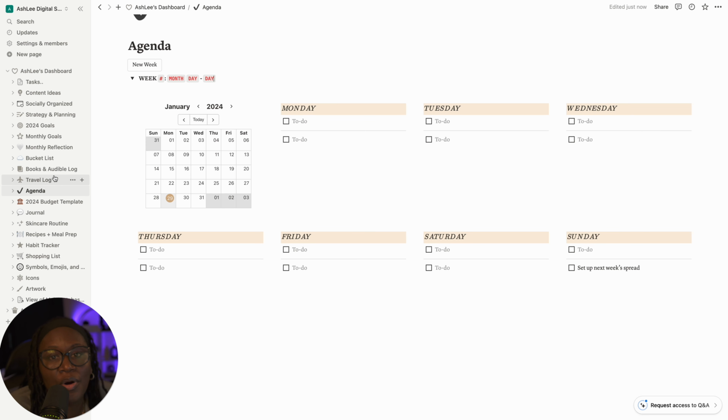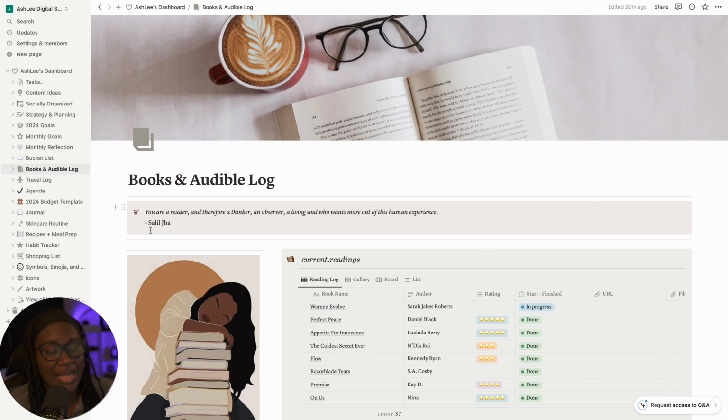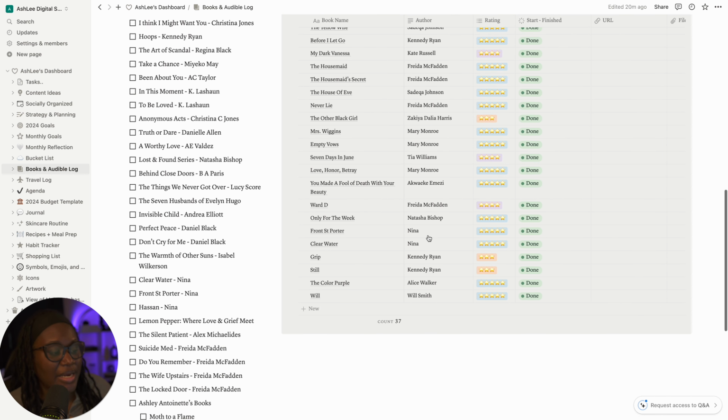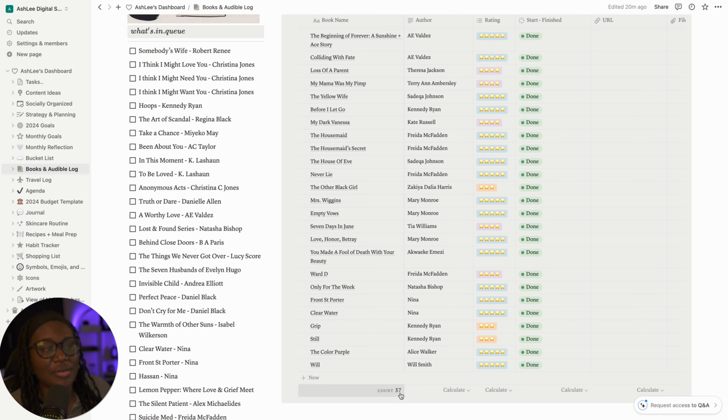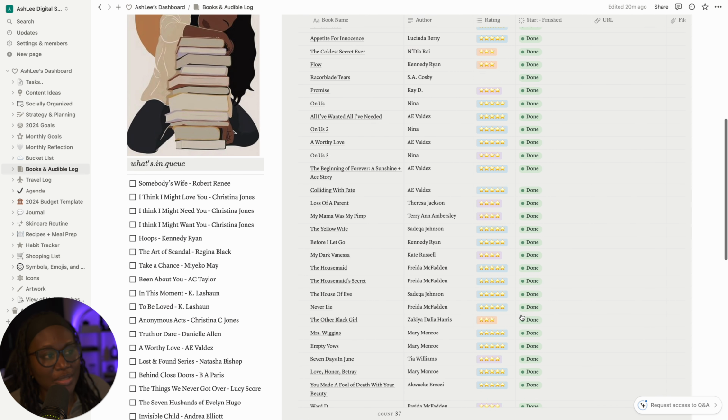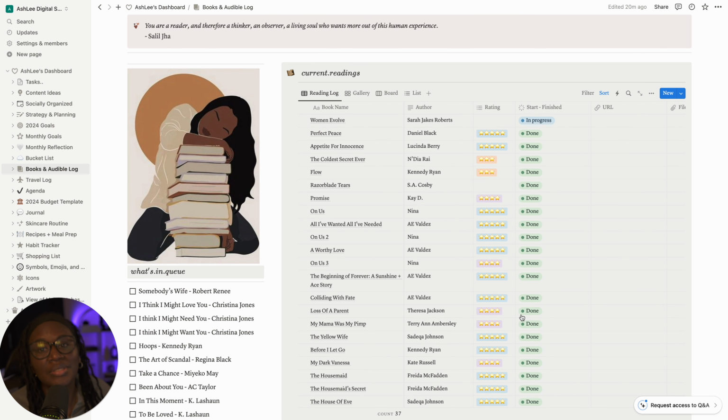Now for my favorite part of my monthly plan with me, the book club you didn't know you signed up for. The books and Audible log is one template that I didn't update, and we're gonna do that now. We're just gonna pause right now and take note of my count of books that I completed in 2023. It says 37. I know there's one on here that's pending, so really I read 36 books last year, and that is goals. Let's see if we can do it again this year.